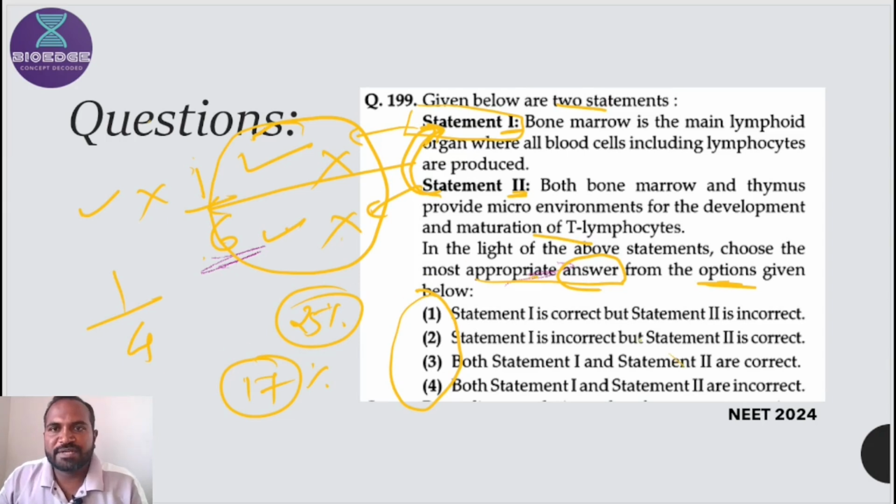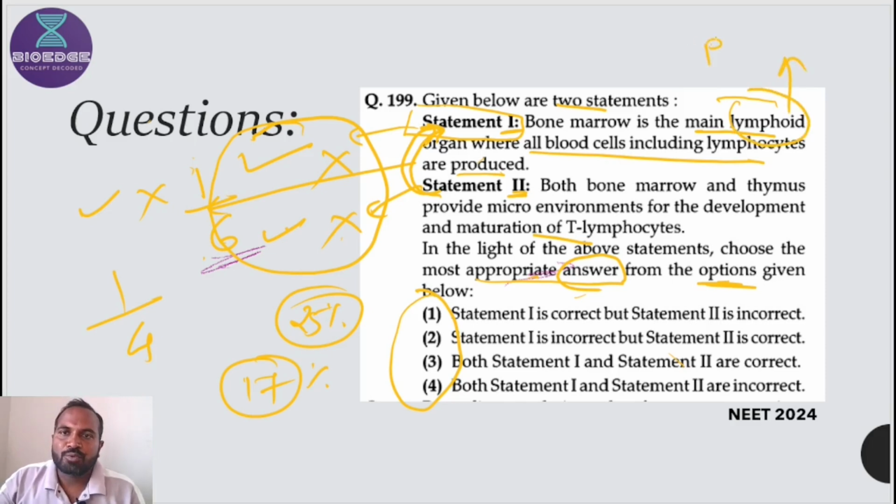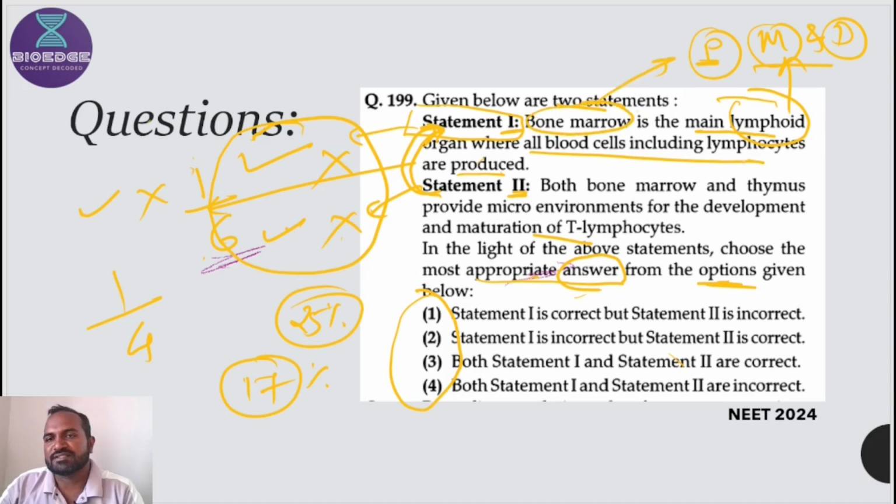The first statement is: bone marrow is the main lymphoid organ where all blood cells including lymphocytes are produced, correct? So you should know the concept behind the lymphoid organ. Lymphoid organs are responsible for production, maturation and differentiation of blood cells. Bone marrow is the site of production of all blood cells including lymphocytes, as we know. That's why the first statement is the correct statement.